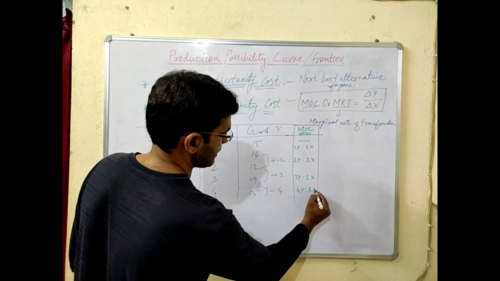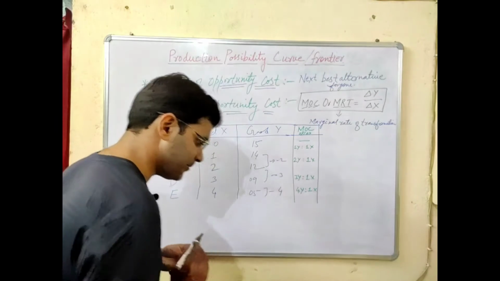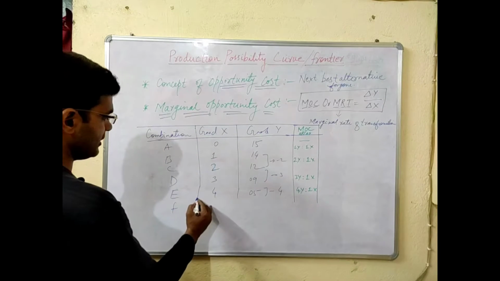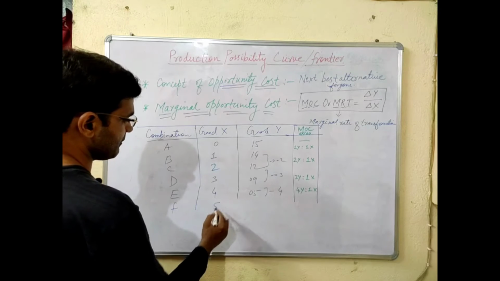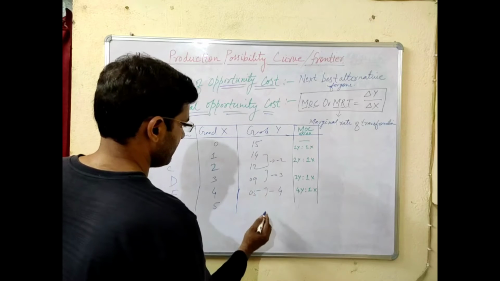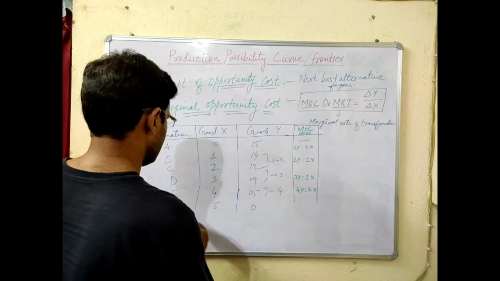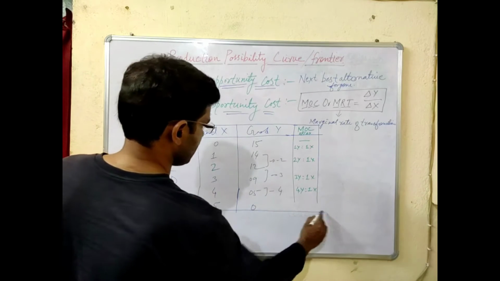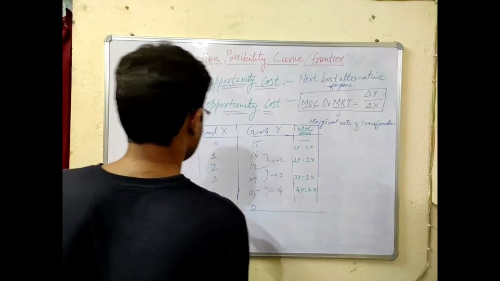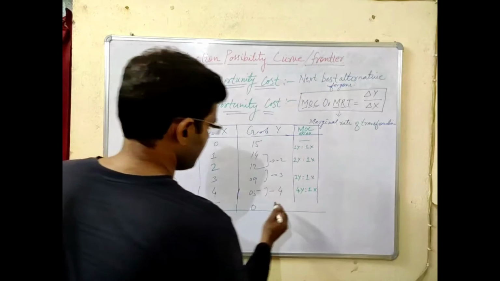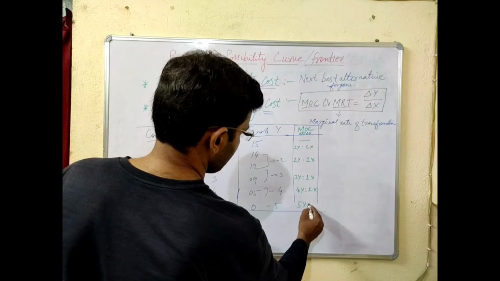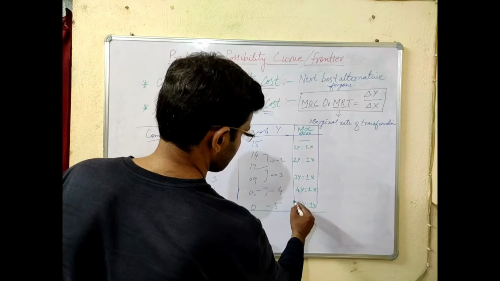And again if it will shift towards the combination of F, it will produce the 5 units of good X and this time it has to sacrifice this whole 5 units and it will produce 0 units of good Y. The whole 5 units will be sacrificed for getting one additional unit of good X. Now the ratio will be 5Y is to 1X.